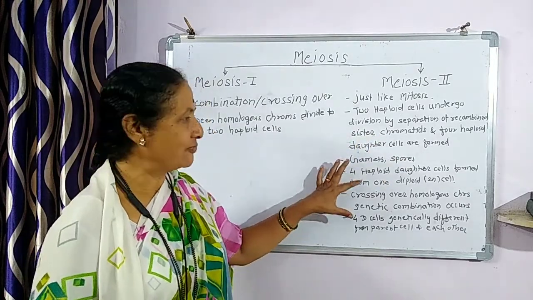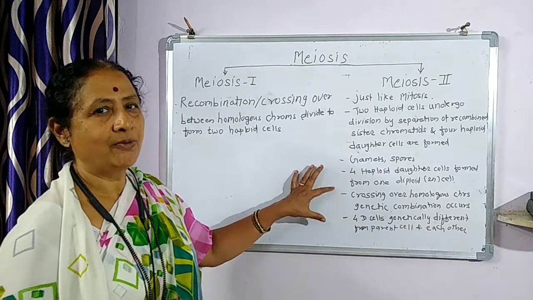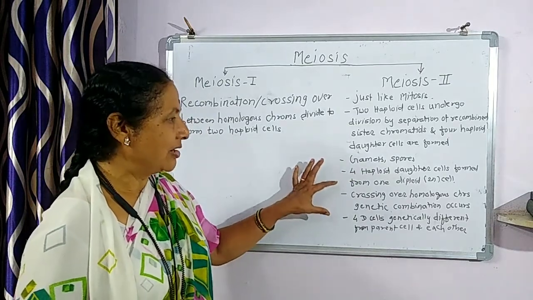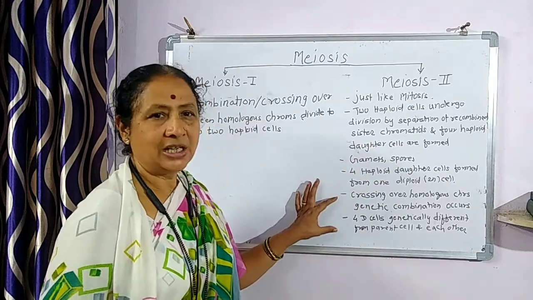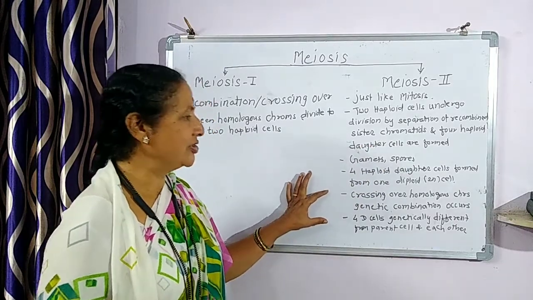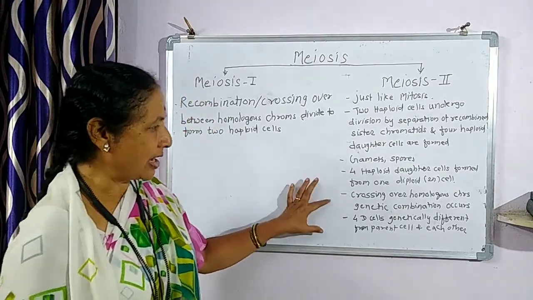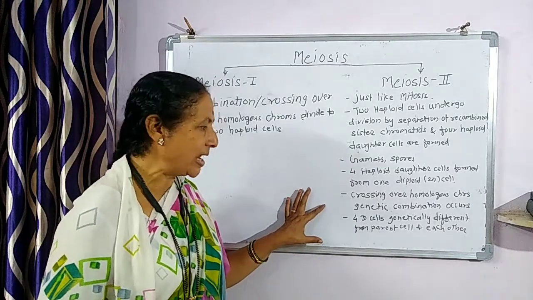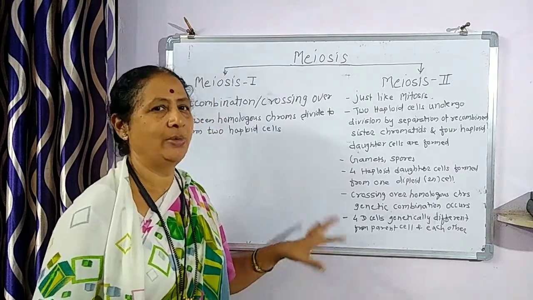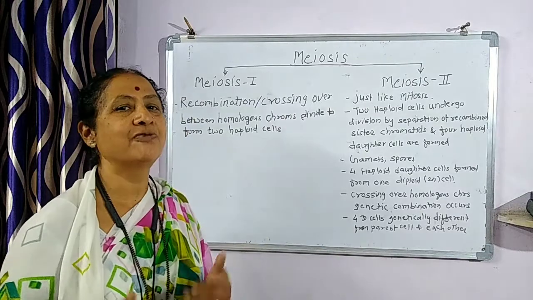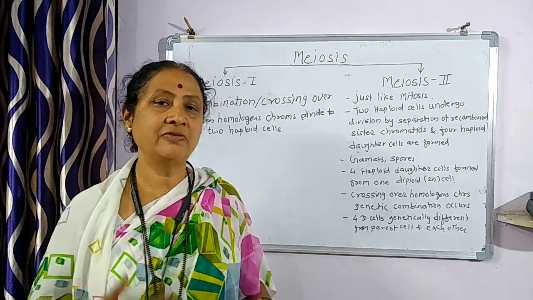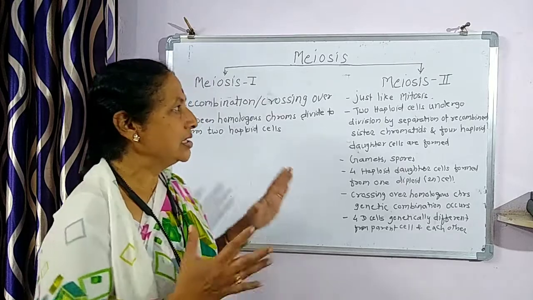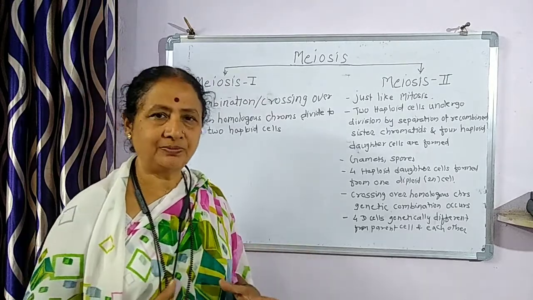The four daughter cells are formed from the diploid, 2N, cell. Due to crossing over and genetic combination, all the four daughter cells formed are genetically different from their parent cell as well as from each other. This is all about meiosis second.